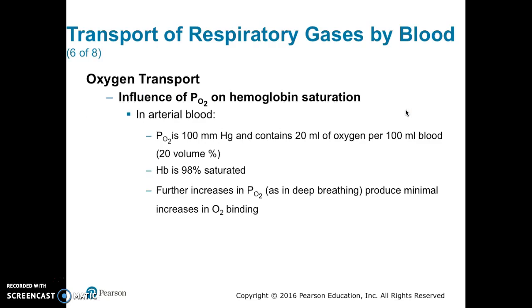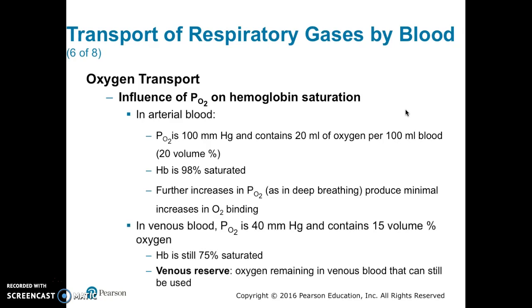In arterial blood, the PO2 is 100 millimeters of mercury and contains 20 milliliters of oxygen per 100 milliliters of blood. So it's 20% of the blood's volume. The hemoglobin is 98% saturated. Increasing the PO2 due to deep breathing produces minimal increases in oxygen's binding.